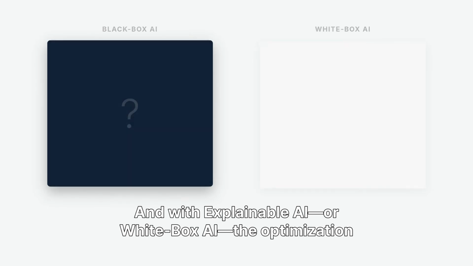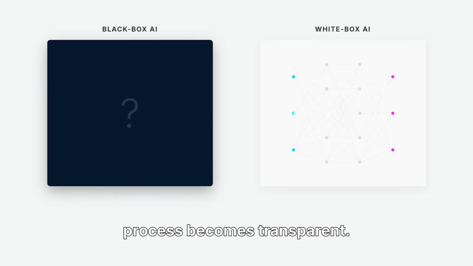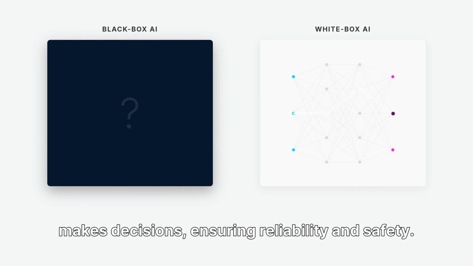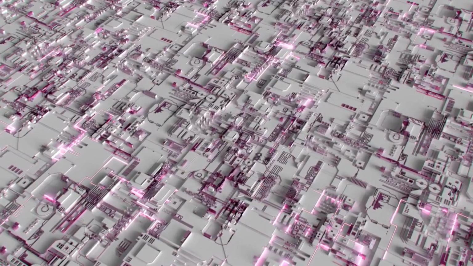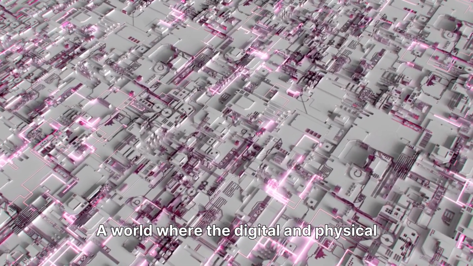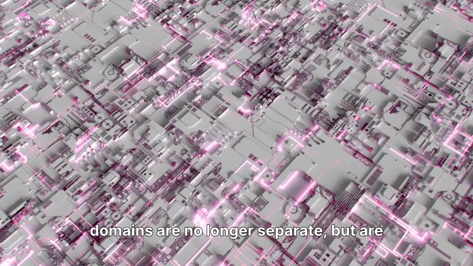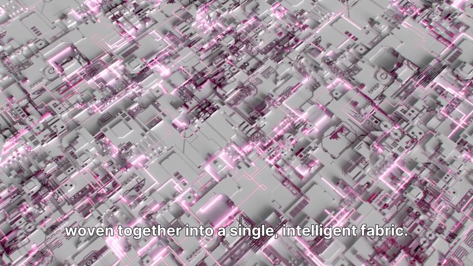And with explainable AI, or white box AI, the optimization process becomes transparent. We can see exactly how the network makes decisions, ensuring reliability and safety. We are moving toward an era of infinite connectivity, a world where the digital and physical domains are no longer separate, but are woven together into a single intelligent fabric.